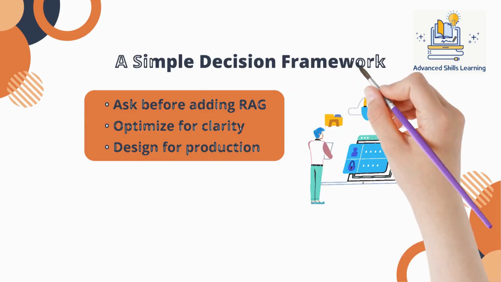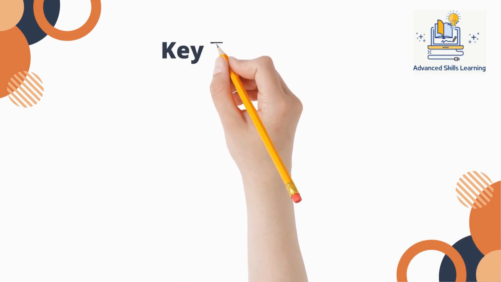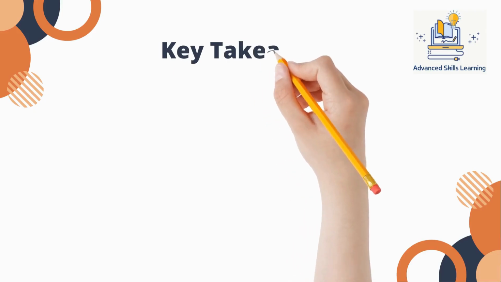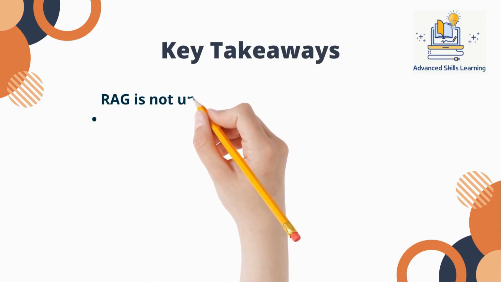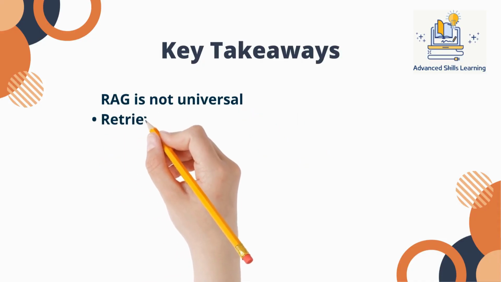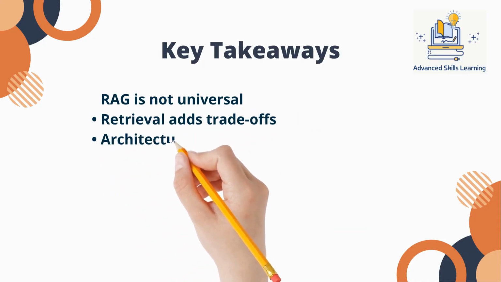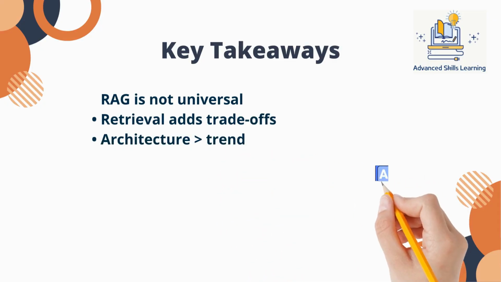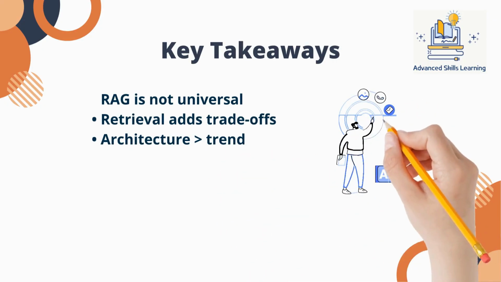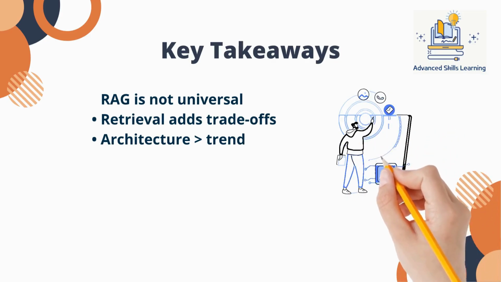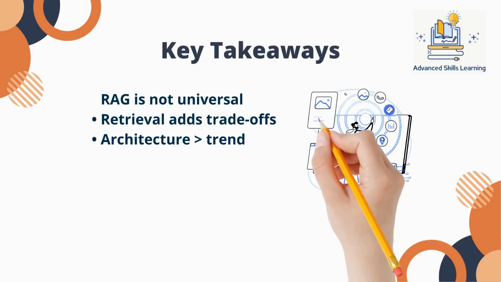Strong GenAI systems are modular. They combine the right tools intentionally. They do not bolt retrieval onto every gap. Let's summarize clearly. RAG is powerful, but narrow. It solves knowledge grounding. It does not replace databases. It does not replace APIs. It does not replace business logic engines. Overusing RAG increases latency, cost, and complexity. Disciplined architecture reduces all 3. In production systems, clarity beats trend following. Use retrieval when it fits, and remove it when it doesn't.